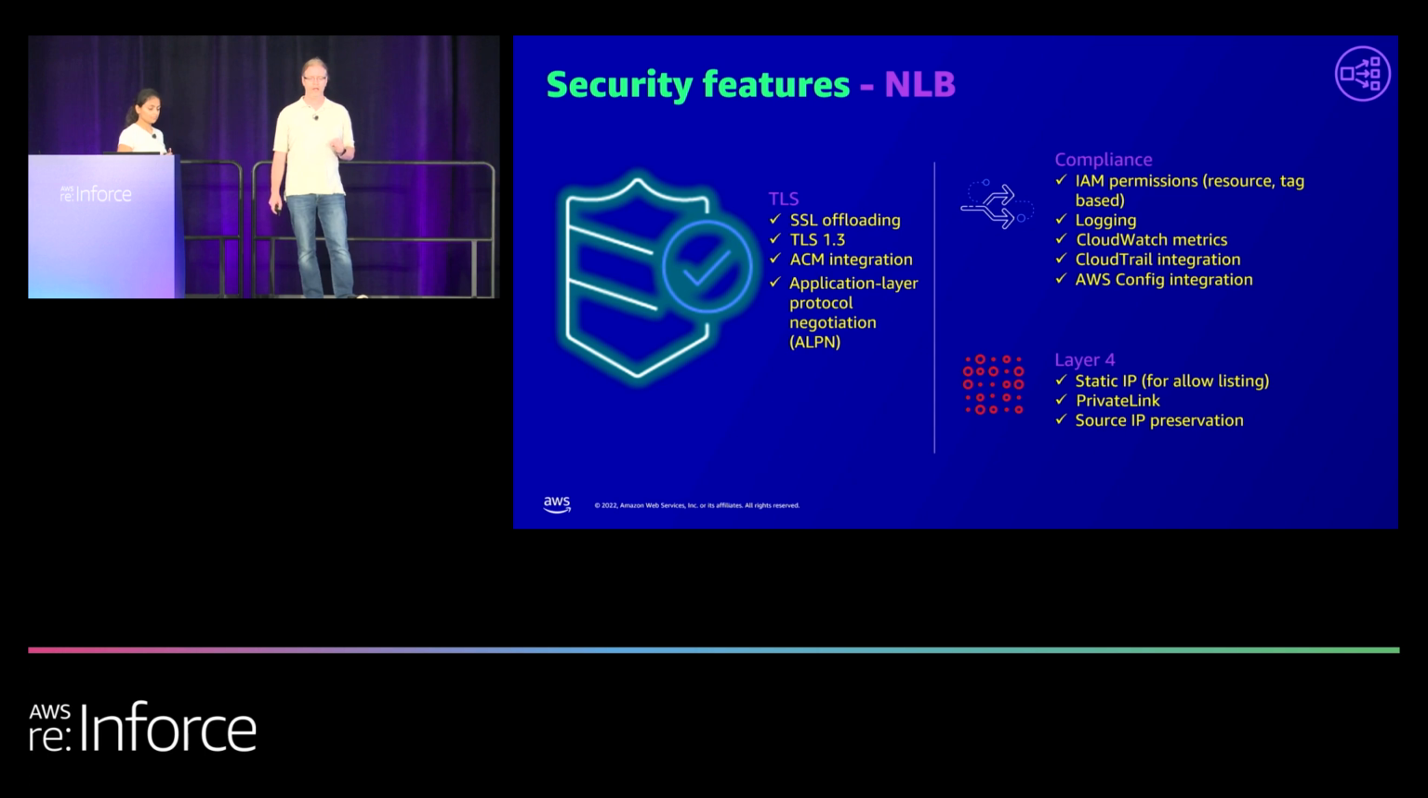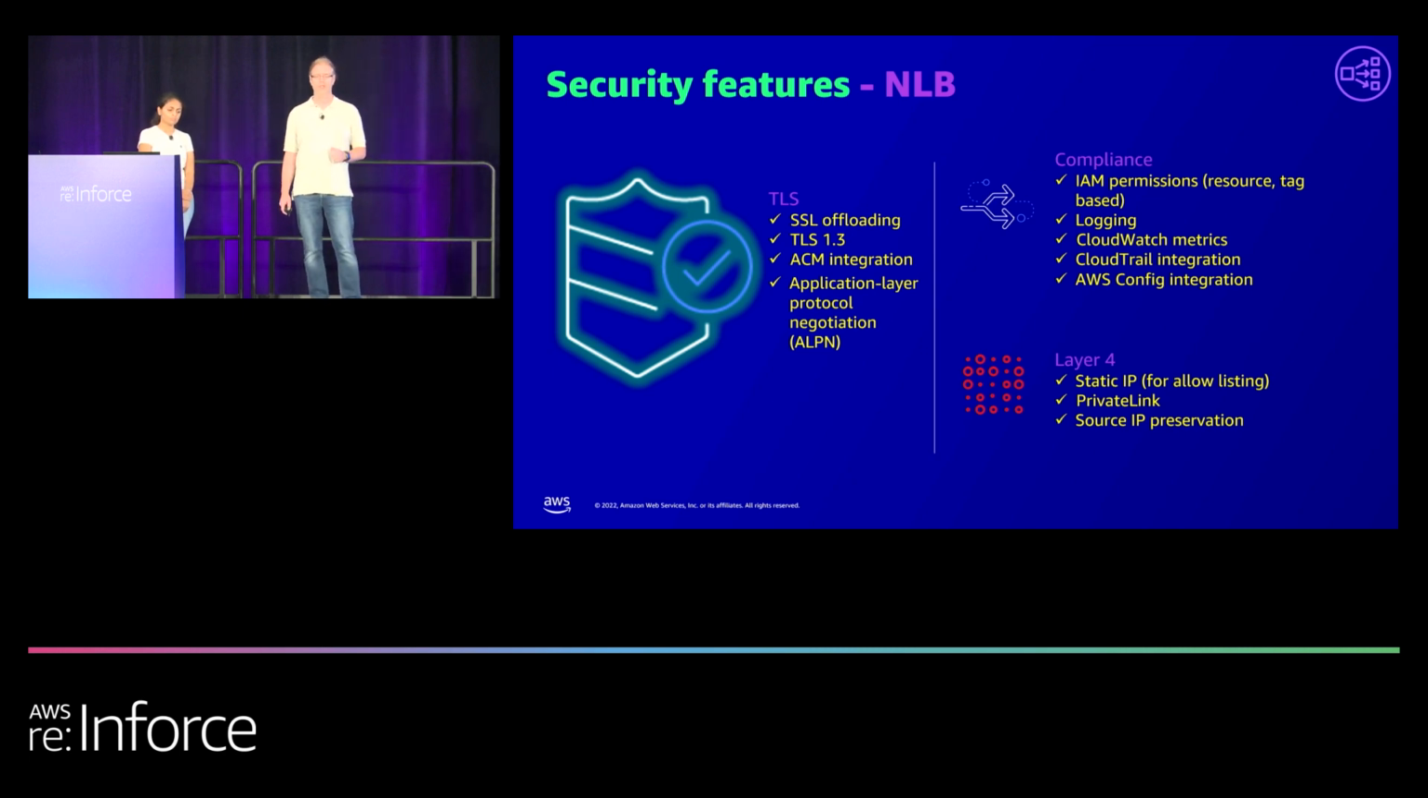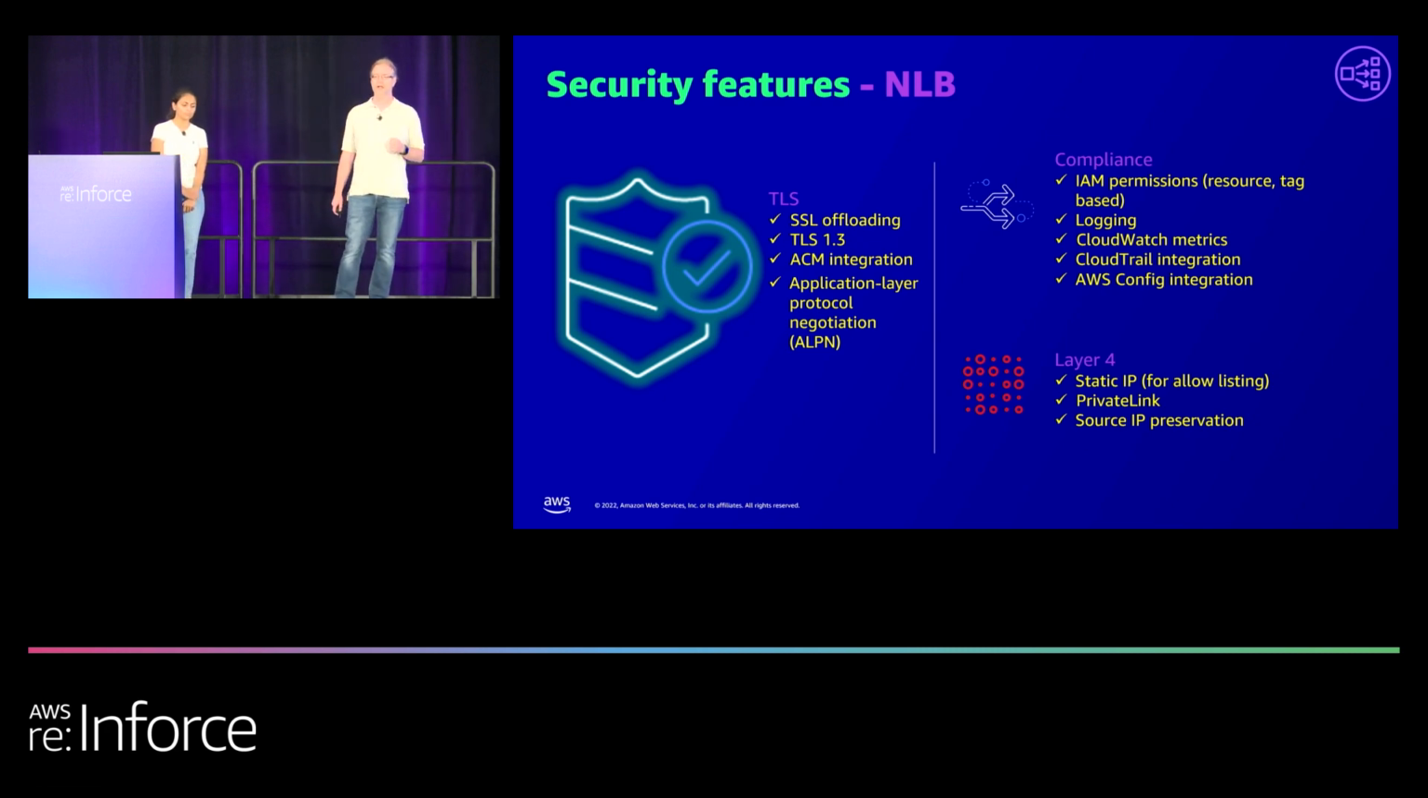The one thing I want to call out, even after the config and all that stuff, is layer 4. As Priya mentioned, this operates at layer 4. It is meant to be fast. It is meant to get those packets from your customer to your backend as quickly as possible. It has the PrivateLink integration, and of course, it has the same ability to preserve the IP address in case your clients need to know where things are coming from.